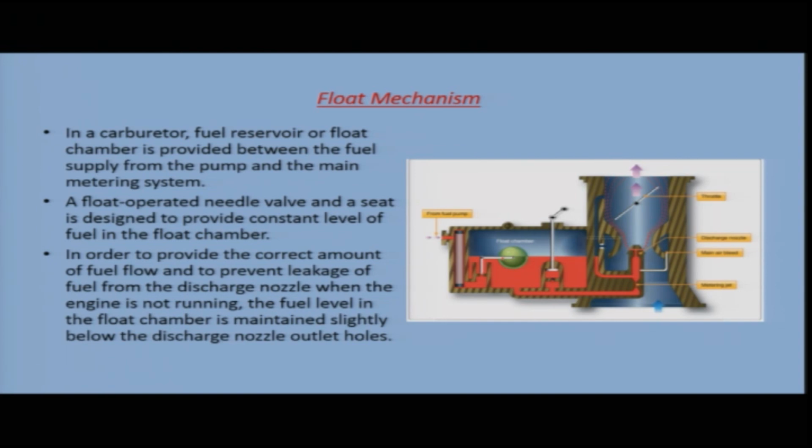In order to provide the correct amount of fuel flow and to prevent the leakage of fuel from the discharge nozzle when the engine is not running, the fuel level in the float chamber is maintained slightly below the discharge nozzle outlet holes. Now, here is your discharge nozzle, you have the outlet holes here. So, the fuel level in the float chamber is kept slightly below the discharge nozzle to prevent leakage of fuel when the engine is not running.